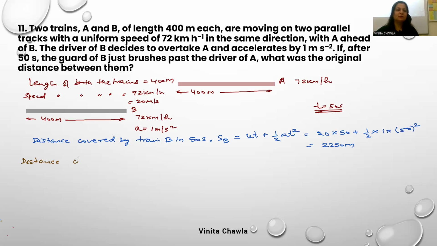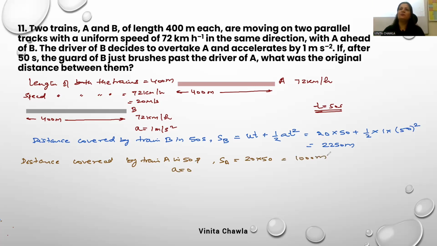Similarly, we can find the distance covered by train A in 50 seconds. Train A is moving with uniform speed, so u is 20. It's 20 into 50. We will not write a because it is not accelerating. So it's 1000 meter.